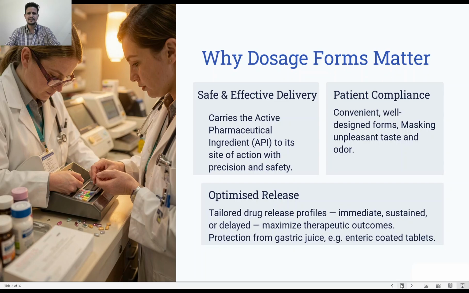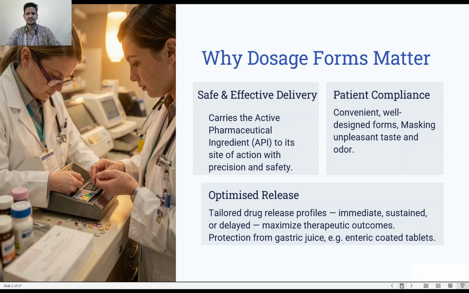So because of that reason, the drug needs to be converted to a suitable entity which we can easily take, and which will also protect the drug as well as bring the drug inside the body to that part of the body where it is required to show the therapeutic effect. And that thing which is carrying the drug inside the body to that part where it is required is the dosage form.